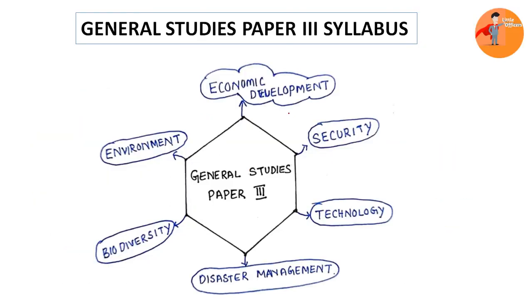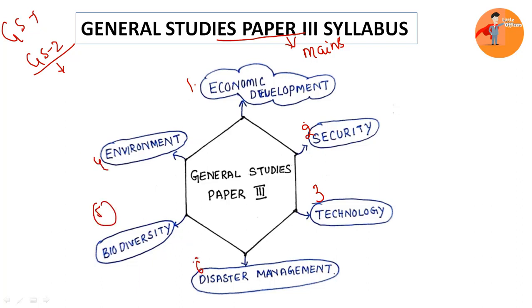In this video, we are going to look at the syllabus of GS paper 3 for the mains examination. In the previous two videos, we have covered GS 1 and GS 2. I am providing the links in the description. Please go through them. So in GS paper 3, we have these broad concepts. First, we'll start with economic development and security, technology, environment and biodiversity, and finally we'll be looking at disaster management. All right, so let us begin with the first one, which is economic development.